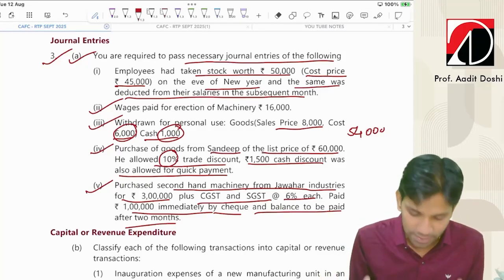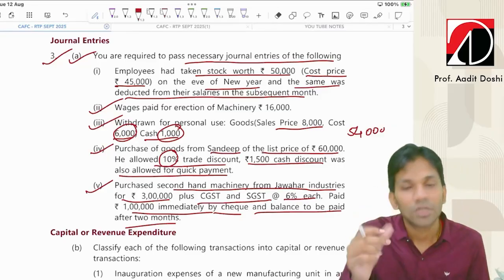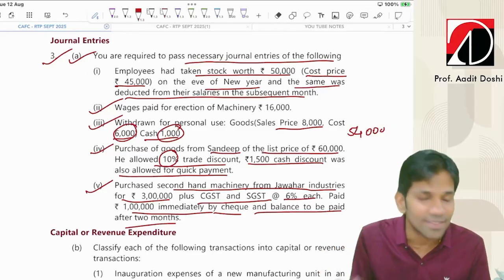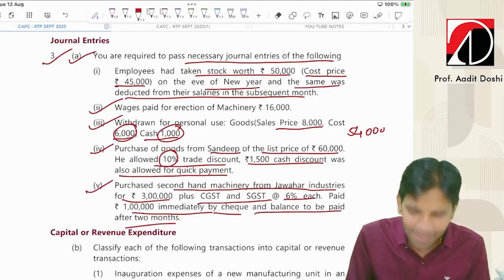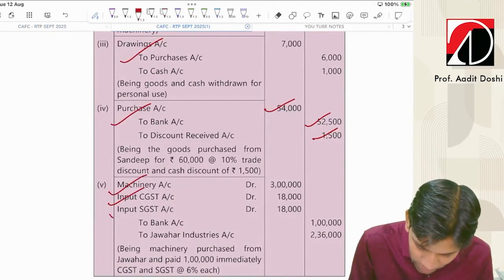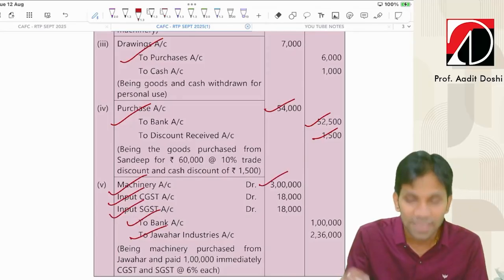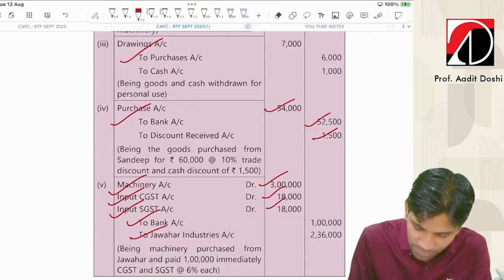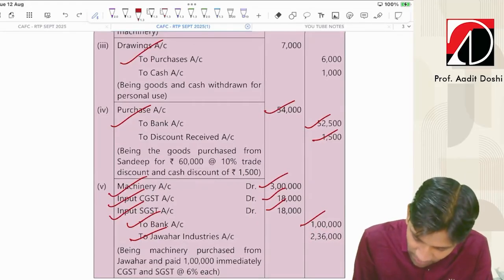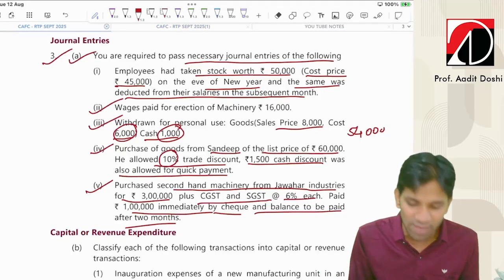Basically, what do we purchase? Machinery. So the entry should be machinery account debit, input CGST account debit, input SGST account debit to bank account to Jawahar Industries account. Machinery was 3 lakh, 6% GST each, 18,000 respectively, 1 lakh paid by cheque, and this is the balancing figure. Balancing figure is payable within 2 months. So this was the journal question, a very simple question asked by the ICAI.